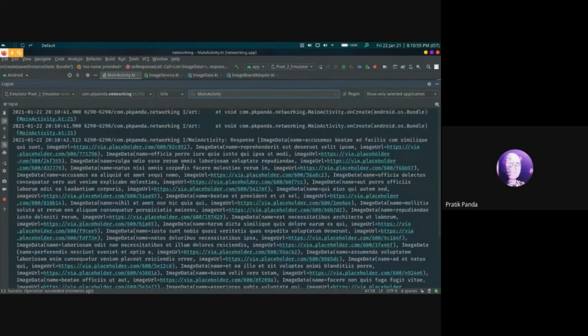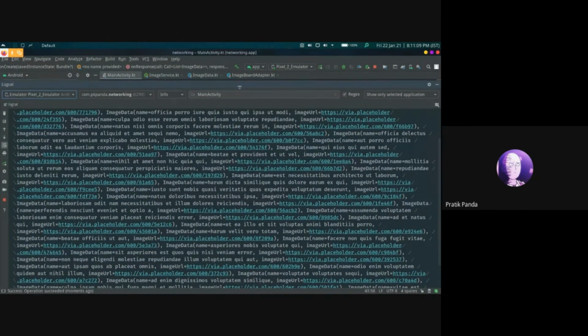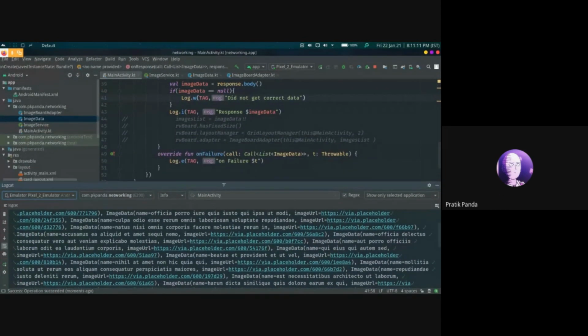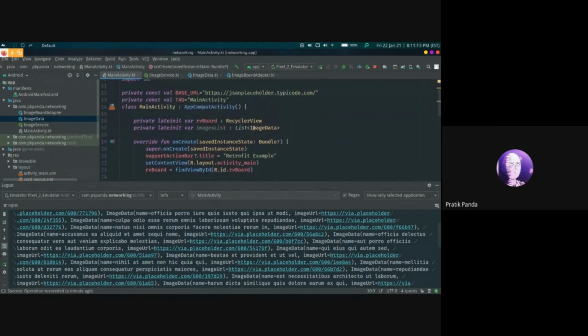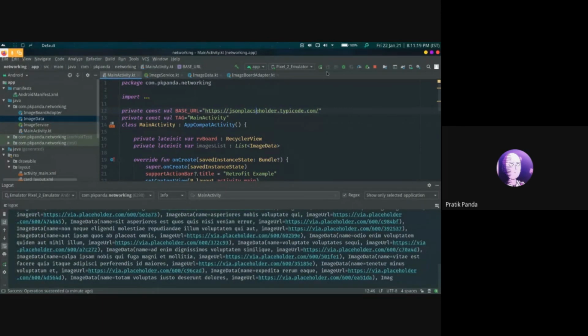As you can see, a lot of data was received, a response of ImageData of various types. Here is the name, that is the title, and the placeholder URL. This means that our URL is working correctly.